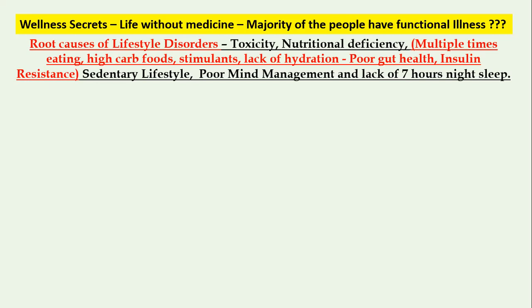Insulin resistance. What happens because of this multiple times of eating? We have high sugars in the body. To control the sugars for many many years, insulin will keep the sugars under control, and high insulin levels inside the body for longer periods of the day cause insulin resistance. Insulin resistance is the root cause for all sorts of lifestyle disorders, starting from obesity, belly fat, and then pre-diabetes, diabetes, blood pressure, cardiovascular diseases, PCOD, etc.